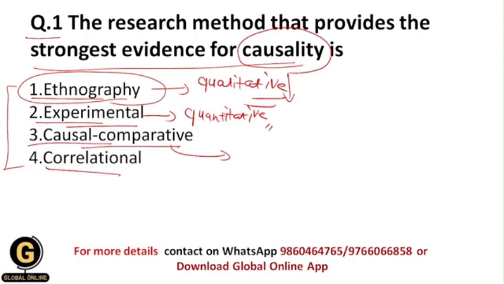So this is the most important thing in the causal comparative research method. If there is a cause and effect relationship between the variables, then we will get the right results, but if it is not there, then we don't get the proper results, and that's why here we don't have the strongest evidence for causality, like we have in the experimental research method.